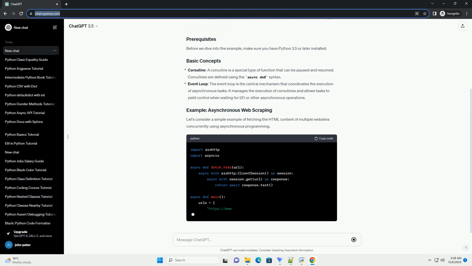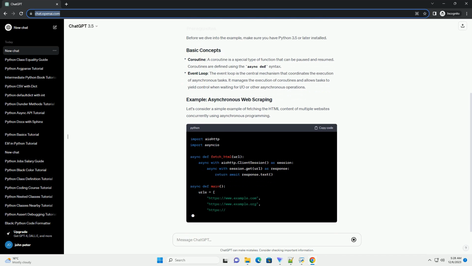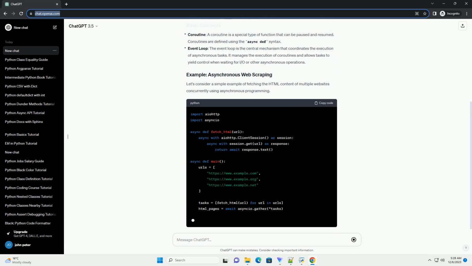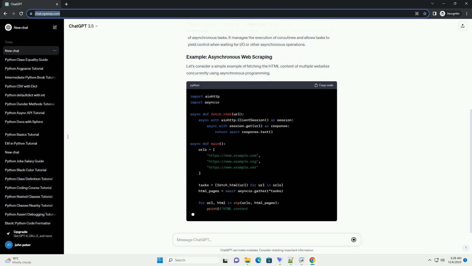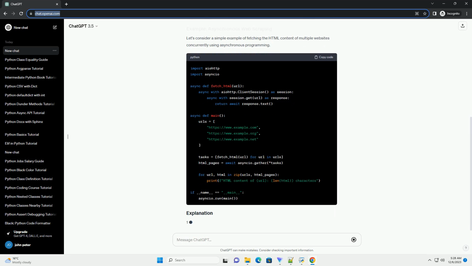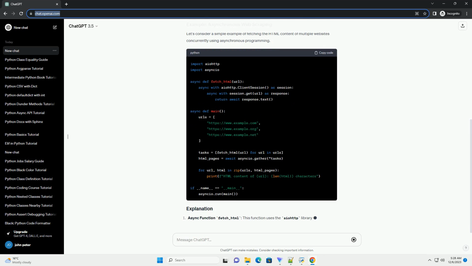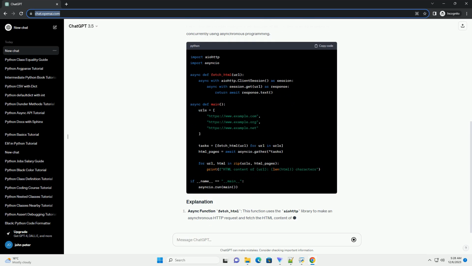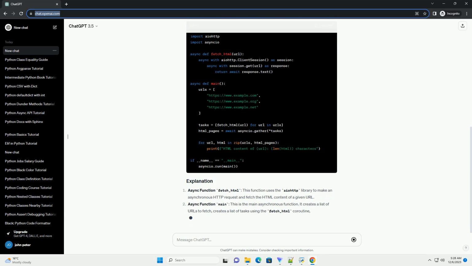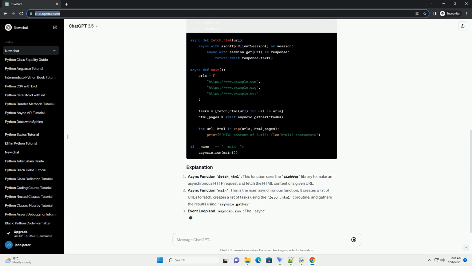Coroutine. A coroutine is a special type of function that can be paused and resumed. Coroutines are defined using the async def syntax. Event loop. The event loop is the central mechanism that coordinates the execution of asynchronous tasks. It manages the execution of coroutines and allows tasks to yield control when waiting for I/O or other asynchronous operations.